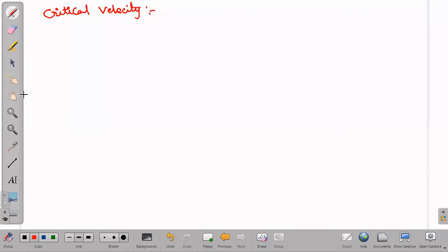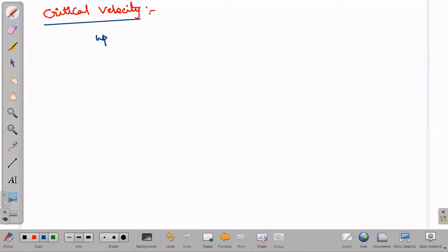In critical velocity, we are discussing the velocity of a liquid only. Critical velocity means the velocity of a liquid up to which its flow is streamlined. Beyond that, if its velocity becomes turbulent, such velocity we call critical velocity.